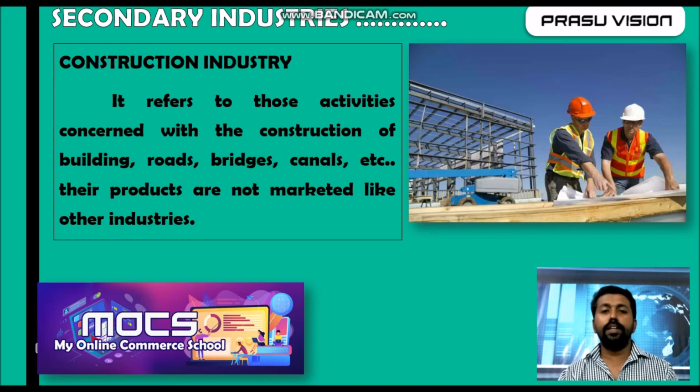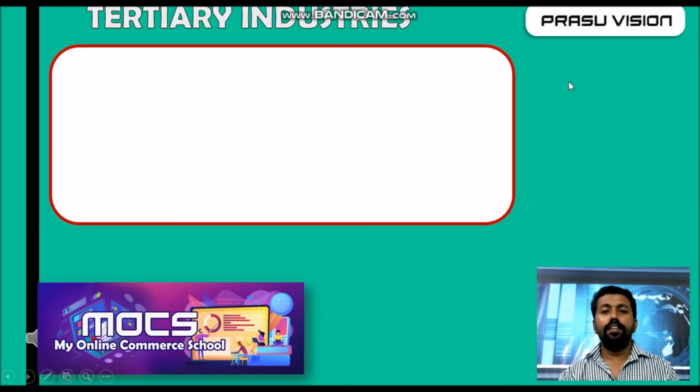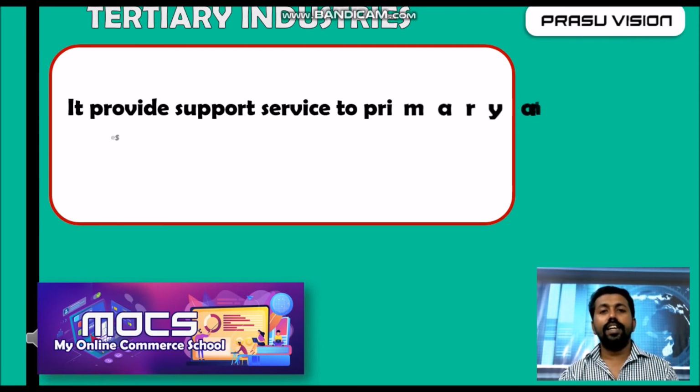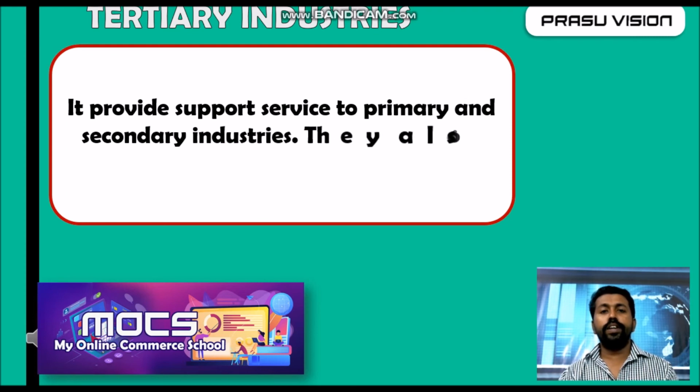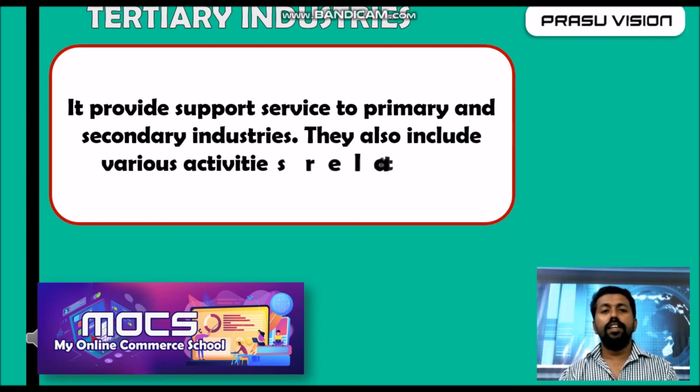And the last type of industry is tertiary industry. The last classification in the concept of industry is tertiary industry. Remember, it provides support for the primary and secondary industries.